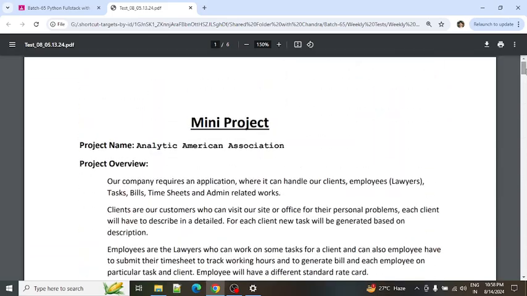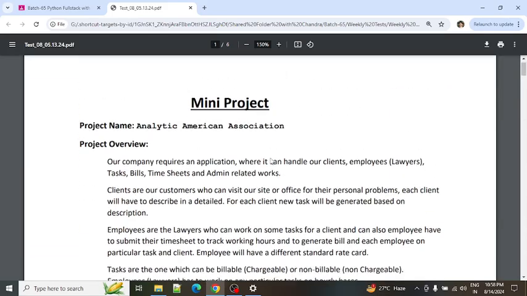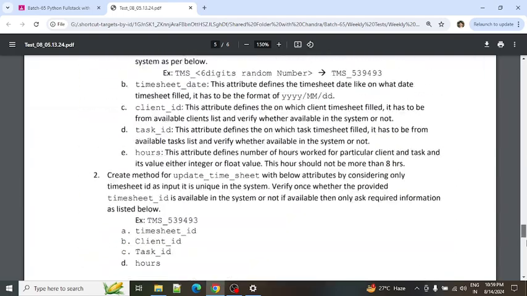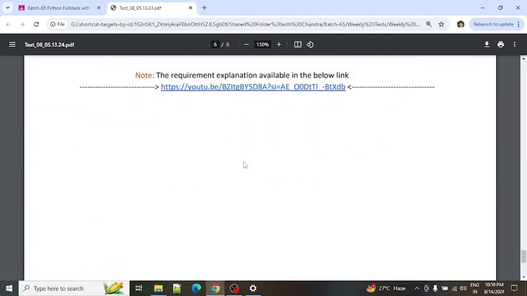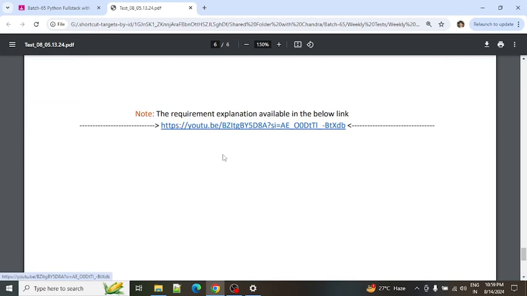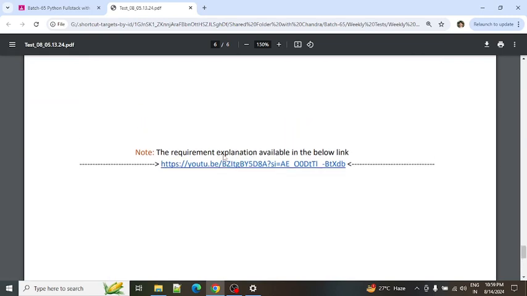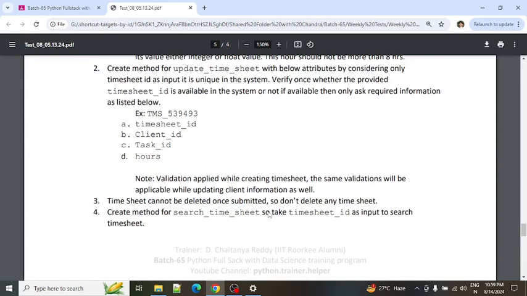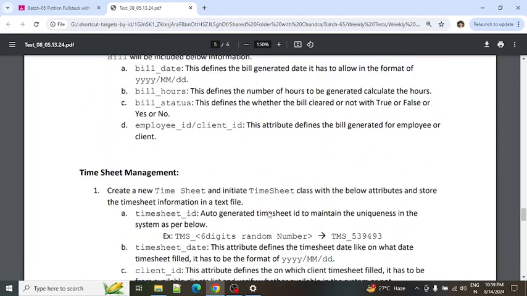So hope it will be clear for you. If it is not clear, you just simply reach out to me and I'll clarify your queries. And at the end of this document, the requirement explanation link is already available on our YouTube channel. You just go through this particular link so that you can revisit it, and if you still have any doubts, you can contact me.